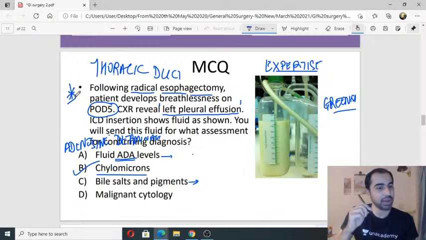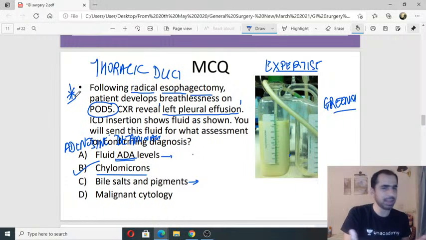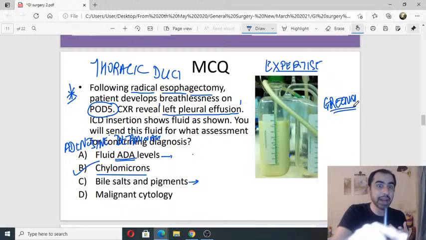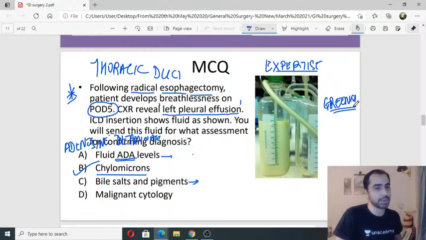And I'm asking something very specific. Fever associated or jaundice. Why will there be jaundice after esophagectomy? Is there any connection? Absolutely not. I'm telling you, there is a greenish fluid which is collected in the pleural space. What is this greenish fluid? And what bearing does it have in a radical esophagectomy patient?